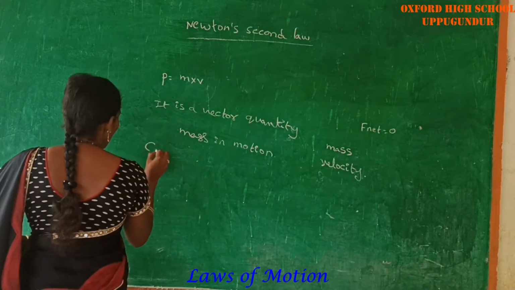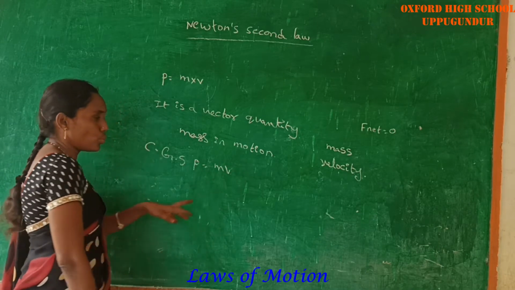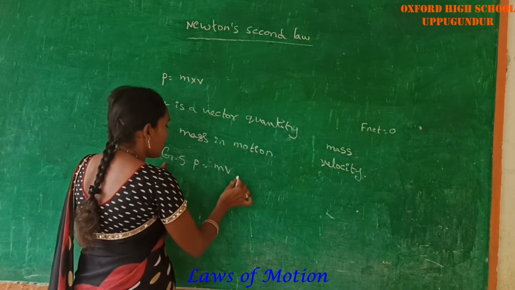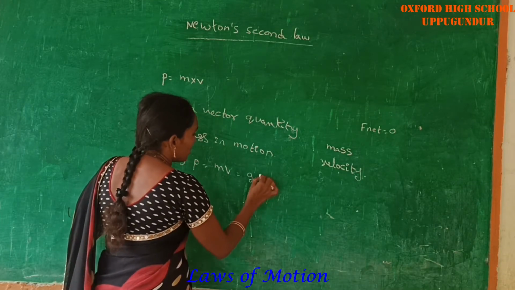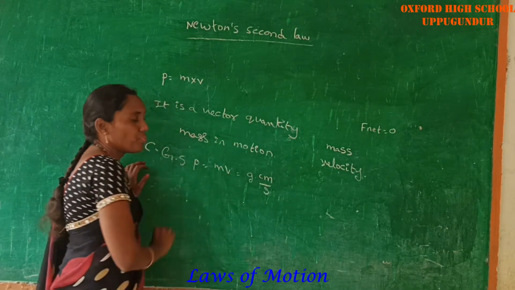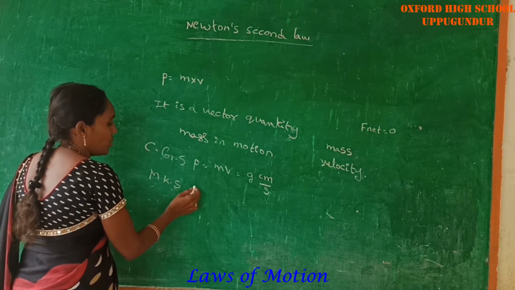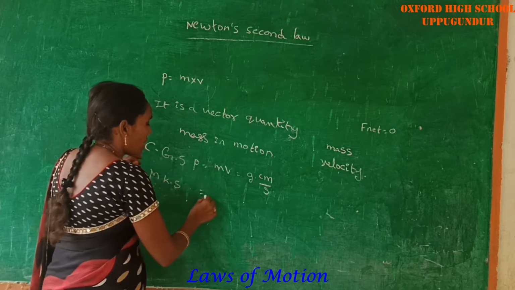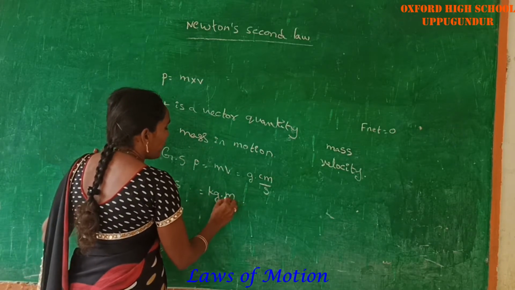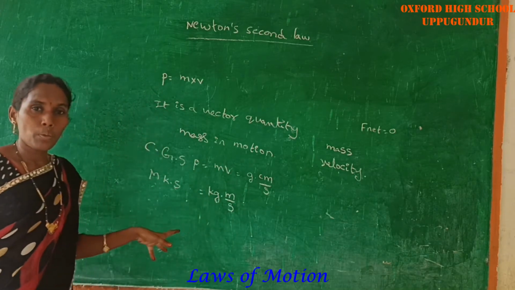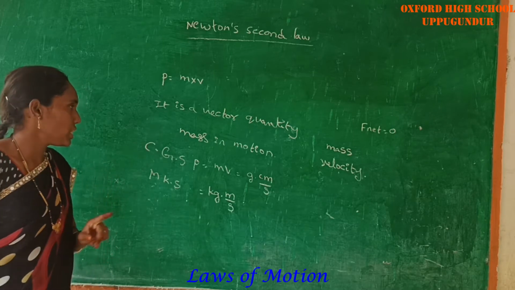Here the CGS unit is generally momentum P is equal to m into V. In case of CGS, mass should be measured in gram and velocity should be measured in centimeter per second. Next, the MKS unit or SI unit: mass should be measured in kg and velocity should be measured in meter per second.